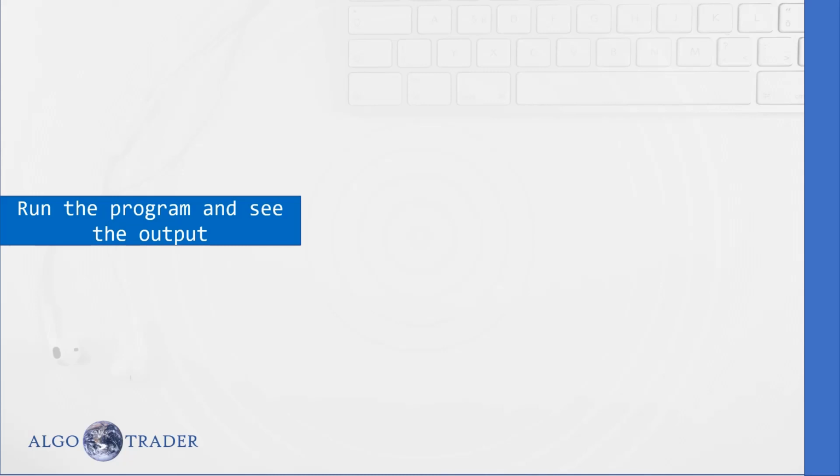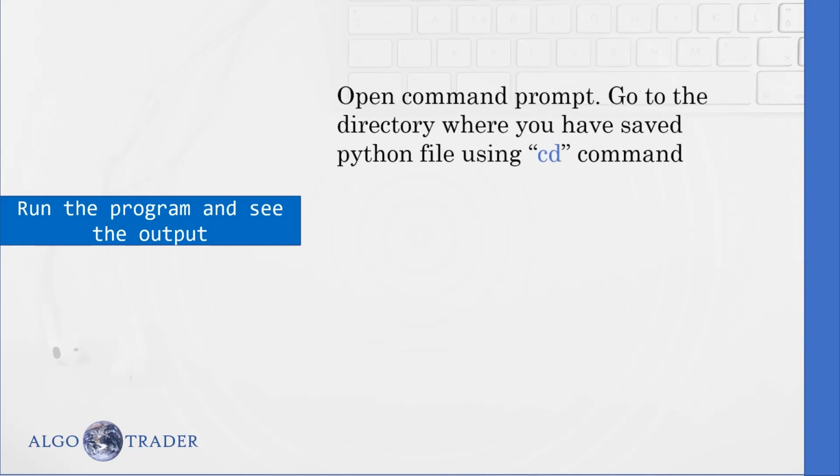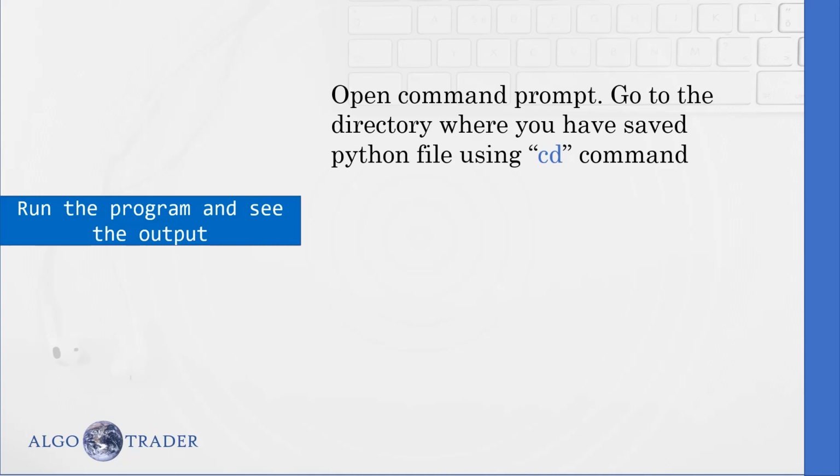Now it's time to run the program. So how to run the program? We need to open the command prompt from the bottom left corner of the Windows. When you type cmd, you will see the command prompt. Then we need to go to the directory where the Python file is created.